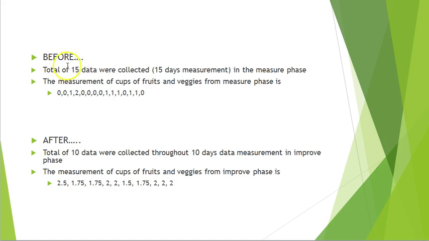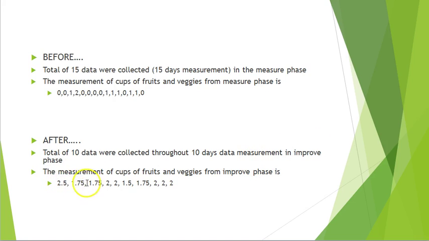So before, these are the data that I collected in the measure phase. I have a total of 15 data points. These are the amount of fruits and veggies that I consume in that period of time. And in the improve phase, after I implemented the solution, I also measured the amount of fruits and veggies that I ate. I have about 10 different data points that were collected throughout the 10 days of data collection in the improve phase.